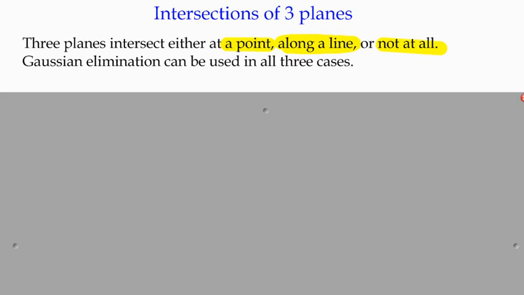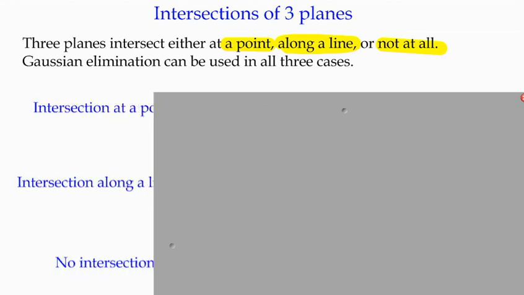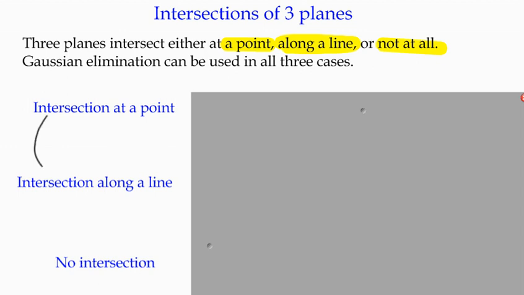And the nice thing about it is it should tie into something that you already know, and that is Gaussian elimination. Because when we solve a 3x3 system of equations, we're really just solving the equations of 3 planes. If you think about what we're trying to do with our augmented matrix, we're dealing with equations that look like that, that was our Gaussian elimination equations. These are all just equations of planes.